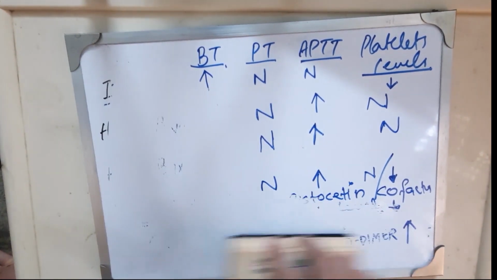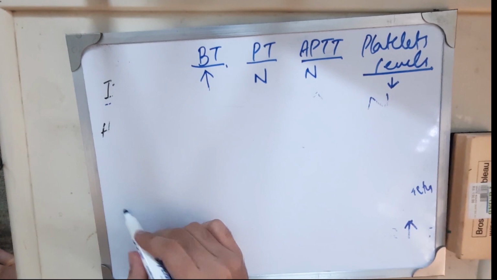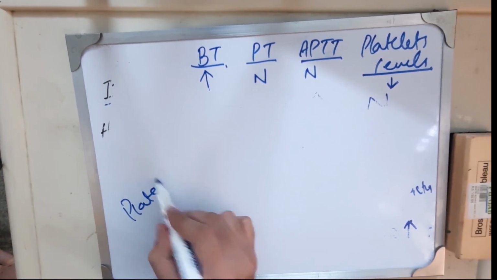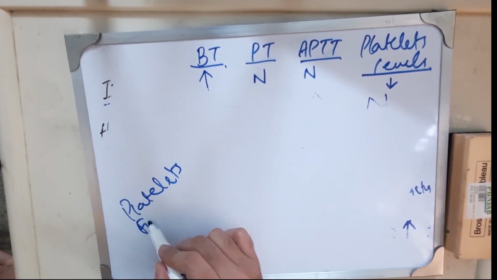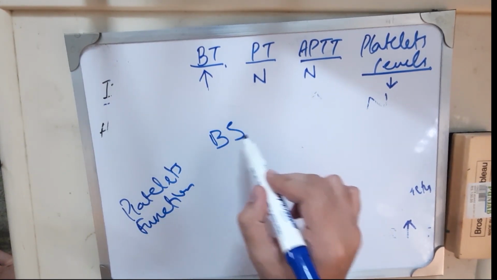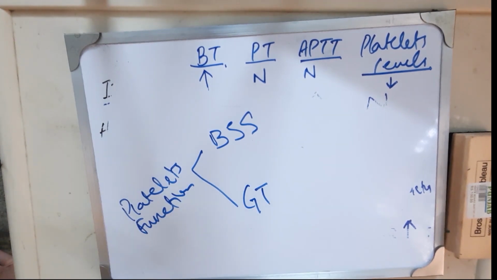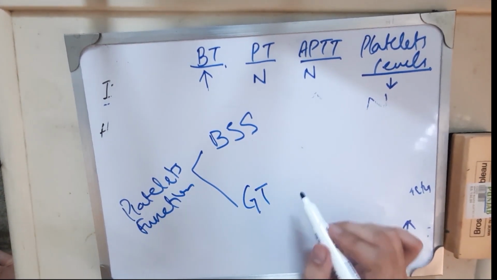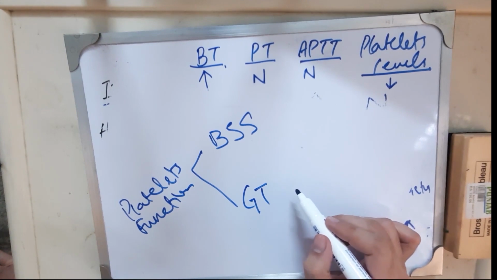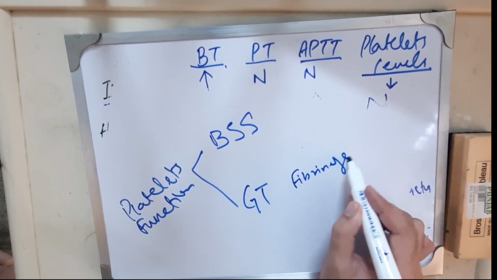These are rare disorders, and it includes two. Platelet function is abnormal. These are Bernard-Soulier syndrome and Glanzmann thrombasthenia. In Glanzmann thrombasthenia there is abnormality in the fibrinogen receptor on the platelets.